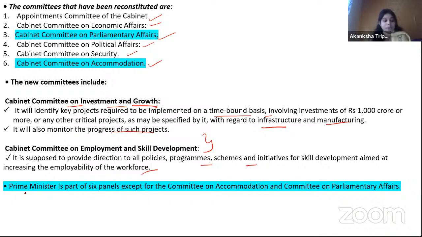Fine. So the Prime Minister is a part of 6 panels except for the Committee on Accommodation and the Committee on Parliamentary Affairs. These are the ones I have highlighted in blue; the Prime Minister is not a part of these two. For the rest of the committees, the Prime Minister is a part of them, and that's why he presides over these committees. So maybe there can be a question related to this, like whether the Prime Minister is a part of the cabinet committee on parliamentary affairs, yes or no. But okay, take a look, in the exam they can ask anything.